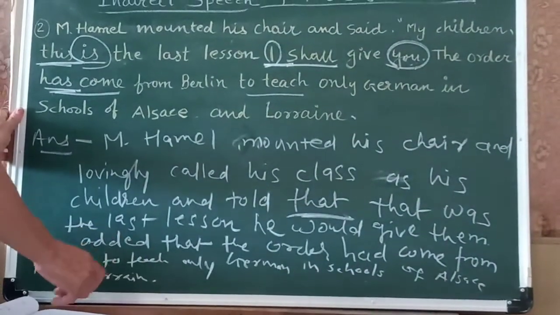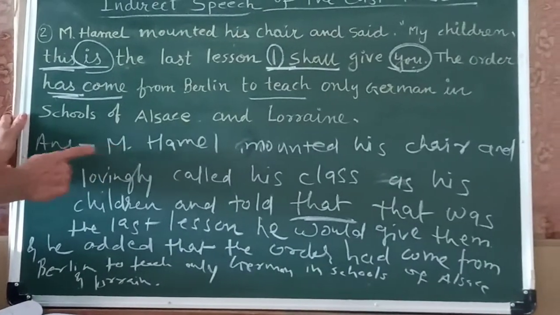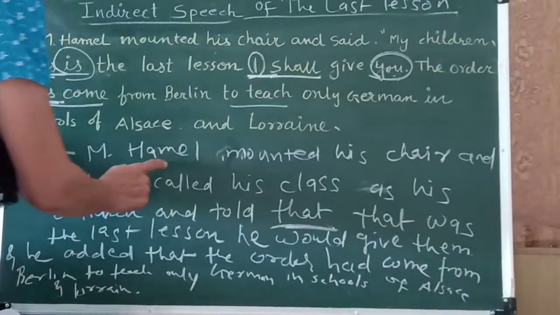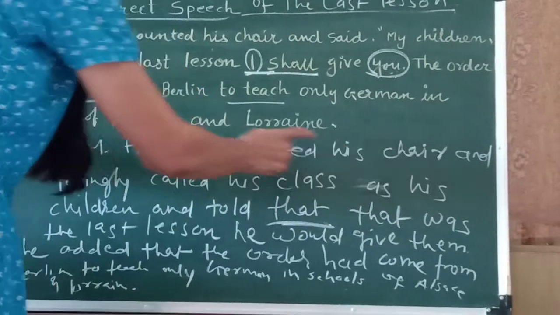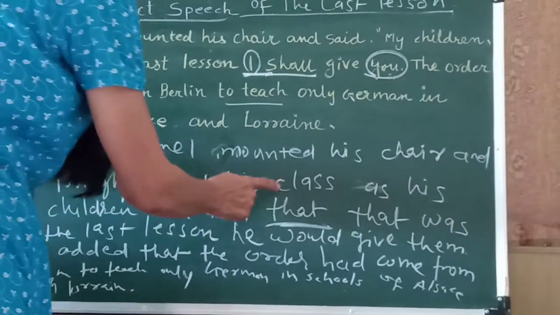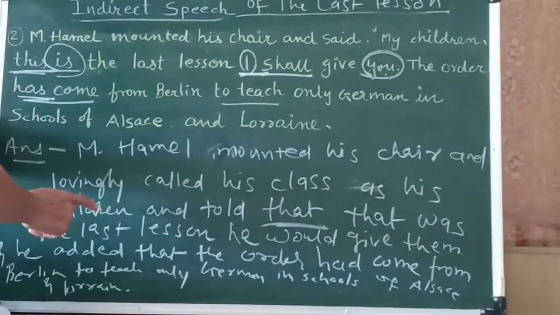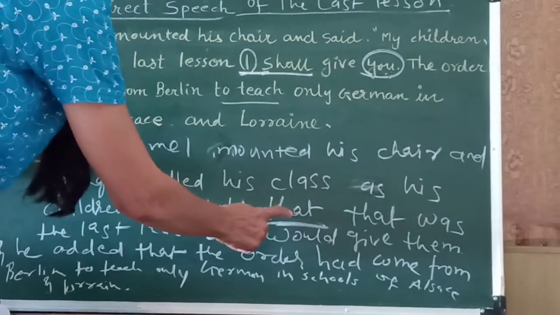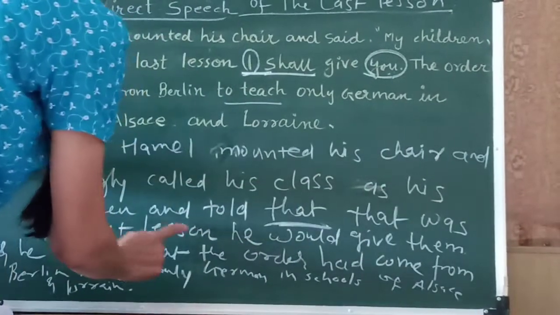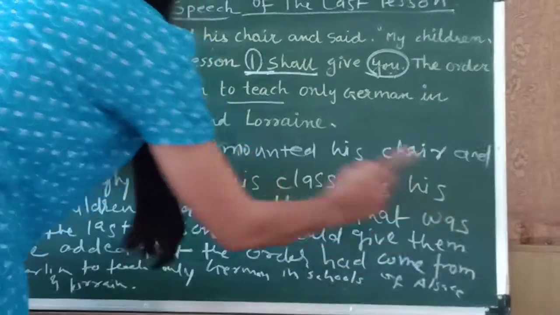So my students, I repeat the answer here. M. Hamel mounted his chair and lovingly called his class as his children and told that that was the last lesson he would give them.